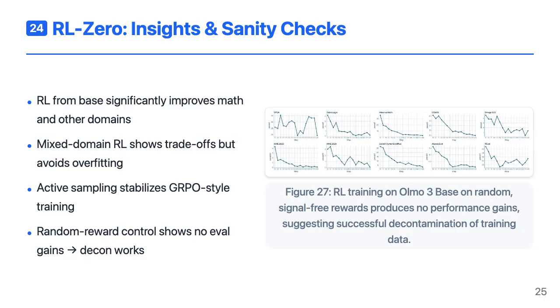The RL-Zero experiments show that reinforcement learning from the base model can substantially improve math and other capabilities. The domain trade-offs appear when training on mixed data. Single domain runs can push train rewards very high, but risk over-optimization. Mixed runs achieve more balanced improvements. The team also ablates algorithmic choices: active sampling, which keeps batches full of non-zero advantage samples, stabilizes training, and infrastructure optimizations like continuous batching and in-flight weight updates dramatically speed up RL. Finally, they run a negative control where rewards are random. In that setting, evaluation scores do not improve, which is strong evidence that their decontamination pipeline has removed eval leakage from the training data.